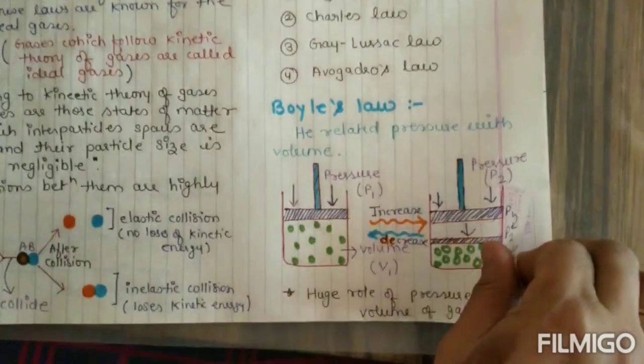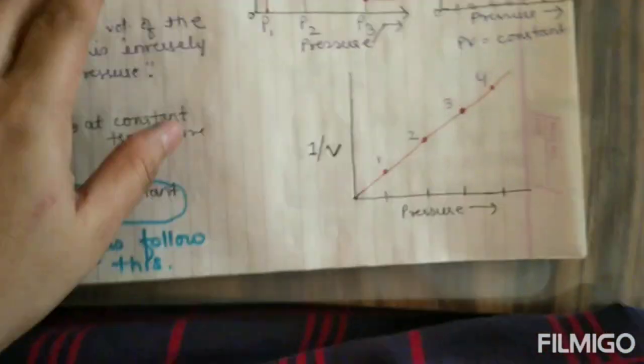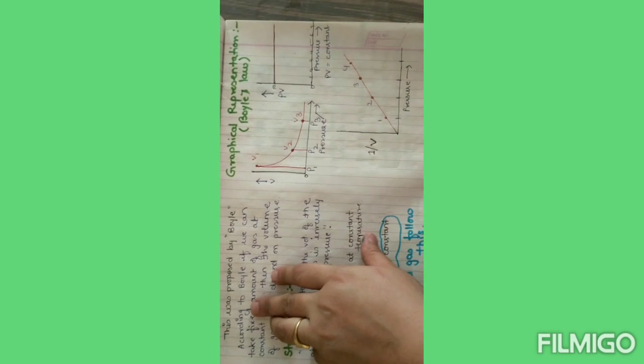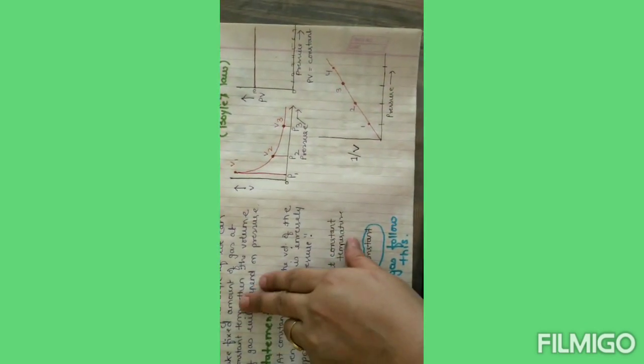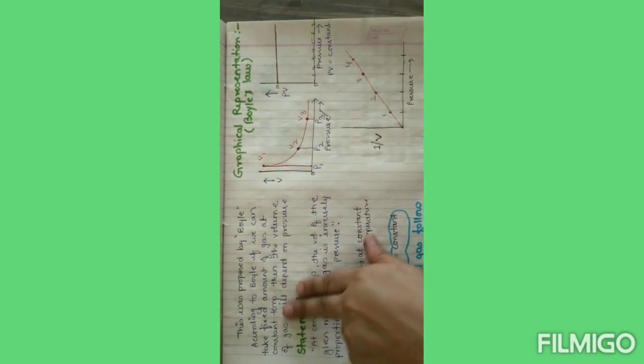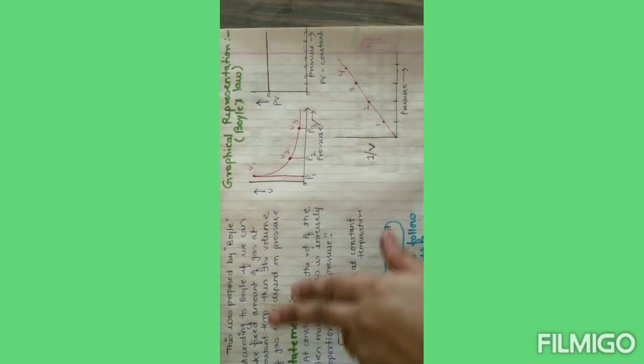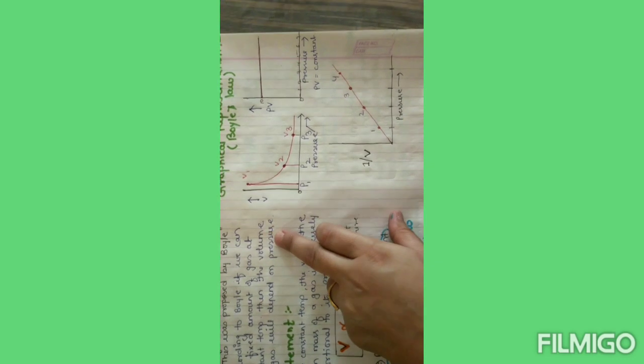So here Boyle noted that if we take a fixed amount of gas at constant temperature, then the volume of gas will depend on pressure.